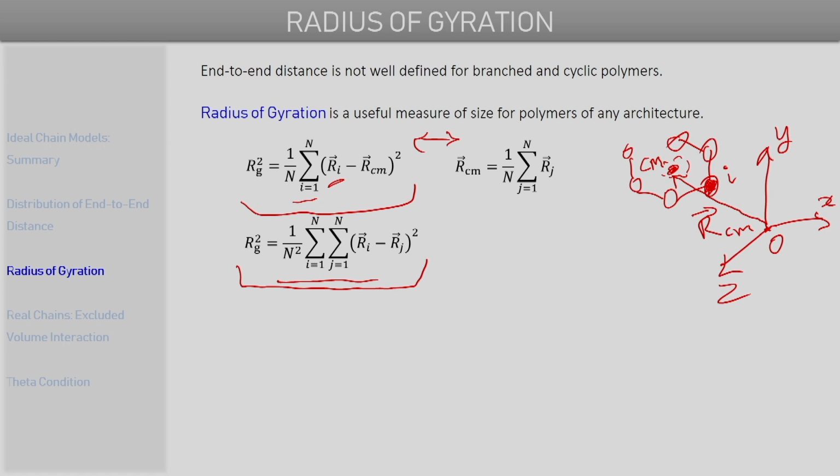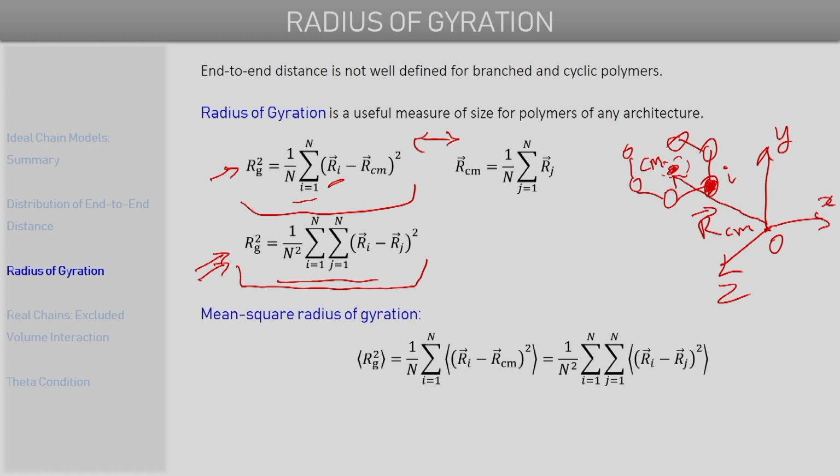That's what this formula tells us. So if we have a polymer chain and the locations of all the monomer units are known, then instead of separately carrying out a calculation of the center of mass and using this first formula here, we can directly use this second formula here, since we already have the positions of all the monomer units known in the polymer chain.